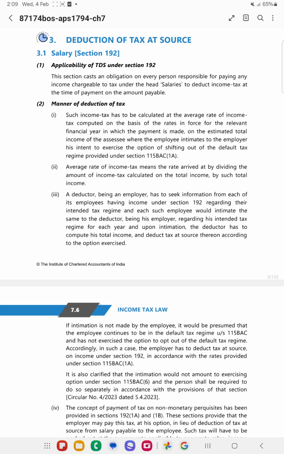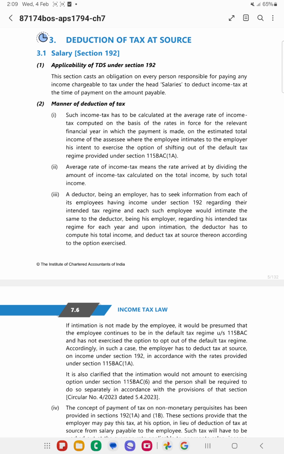So it involves selection of the regime. Either it is the old tax regime or the default tax regime. The employee needs to inform the employer regarding the regime he wants to select. In absence of the intimation by the employee, it will be assumed that the tax is deducted under the default tax regime.